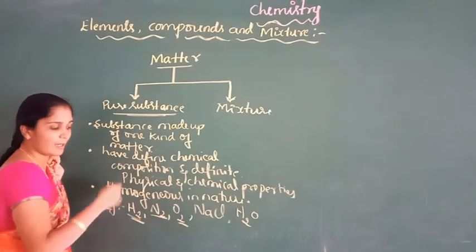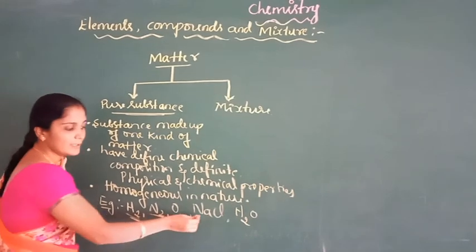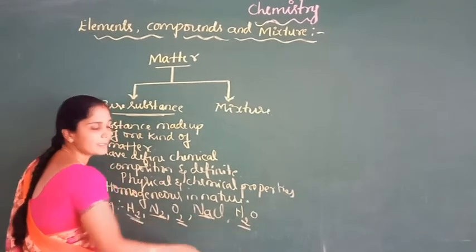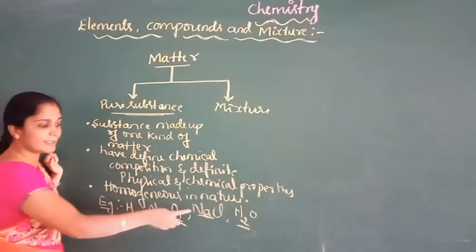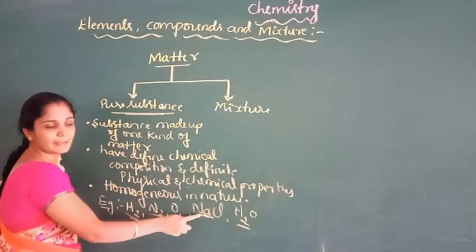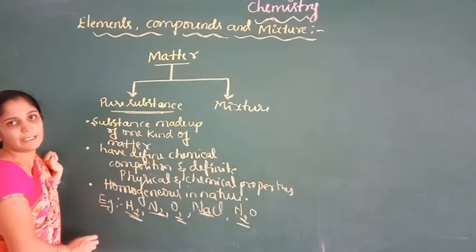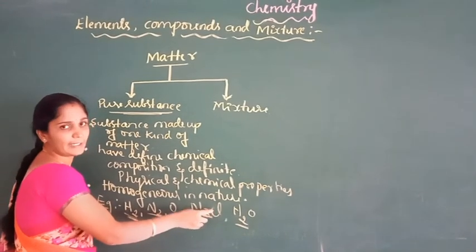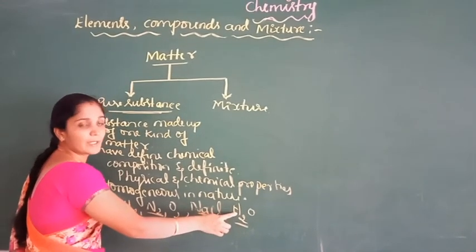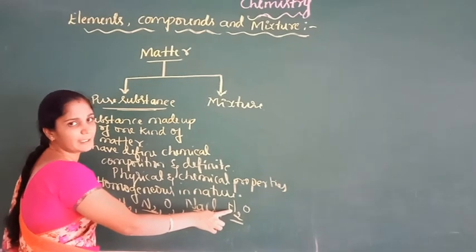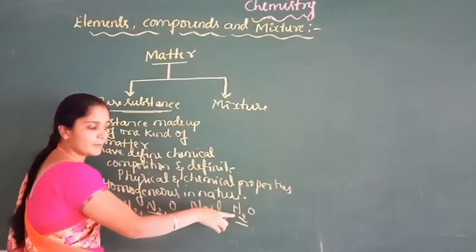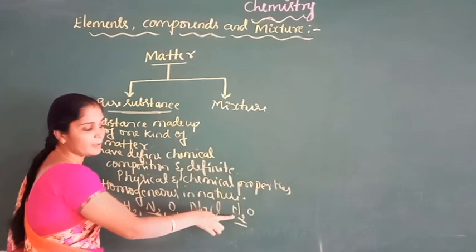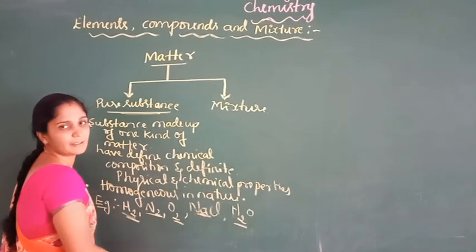Nitrogen and oxygen are also homogeneous in nature. Even sodium chloride and water are also homogeneous, even though they are made up of different elements, because the combining ratio of sodium and chloride is fixed, and water is made up of two different elements, but it is also homogeneous because the combining ratio of hydrogen and oxygen is fixed.